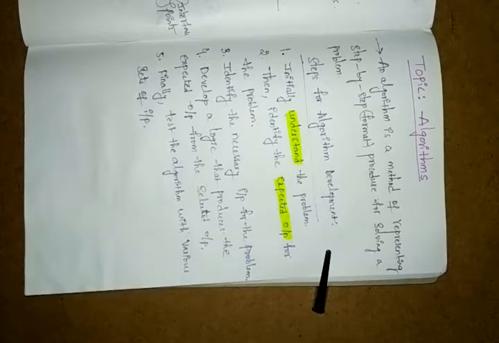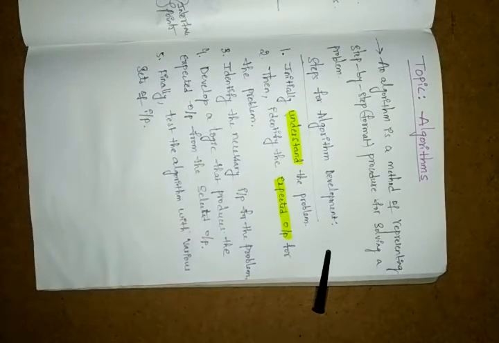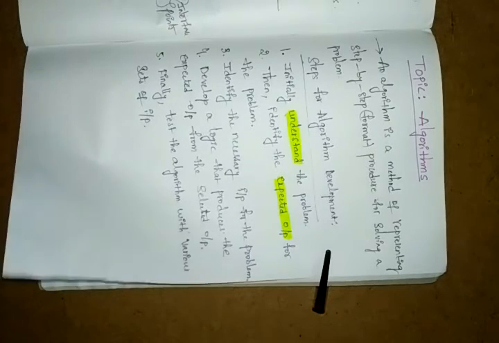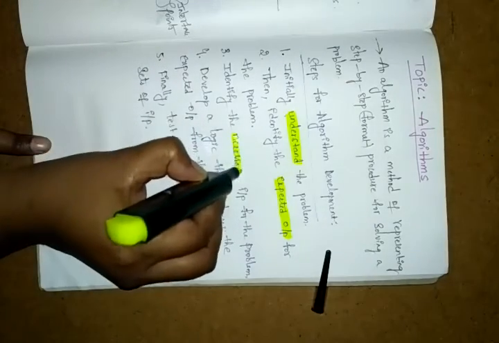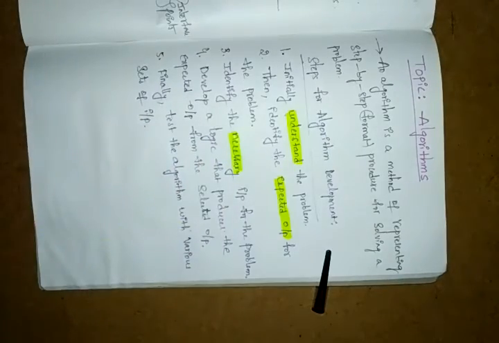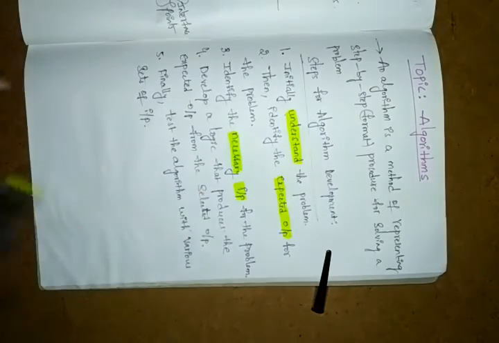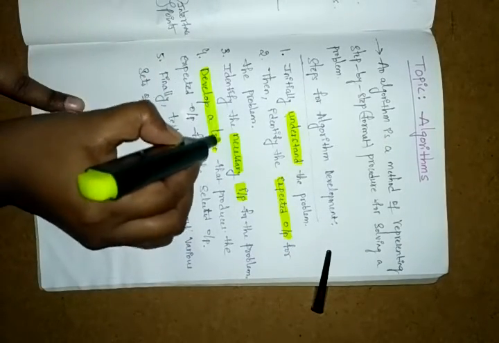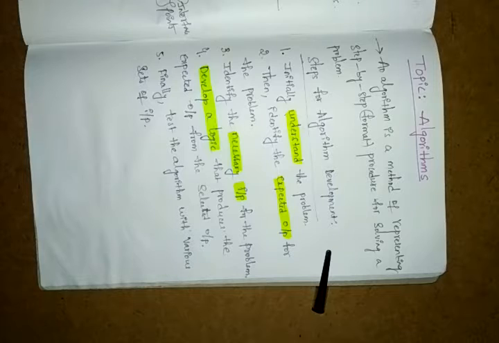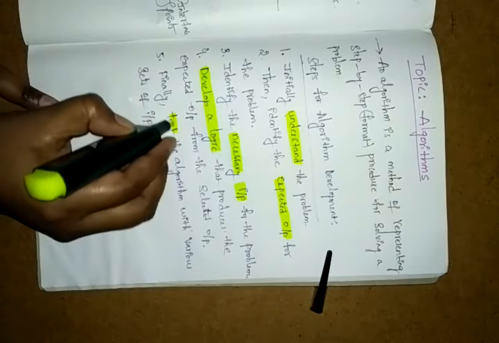So in the first step you understand the problem, and in the second step you expect the output for that. In the third step you identify the necessary input, and only that necessary input has to be given. After that you develop a logic, and finally you test the algorithm.